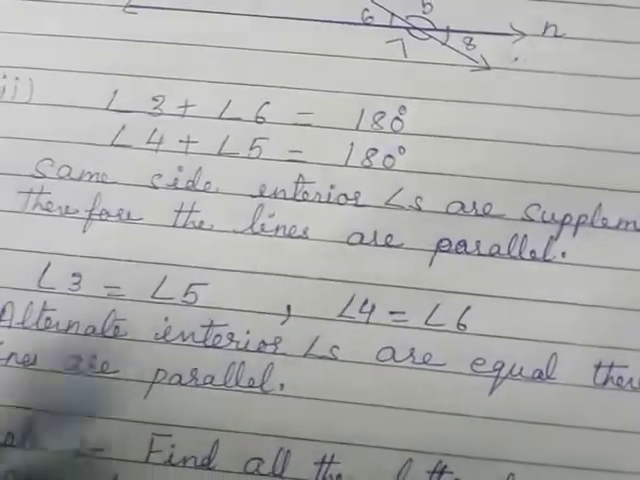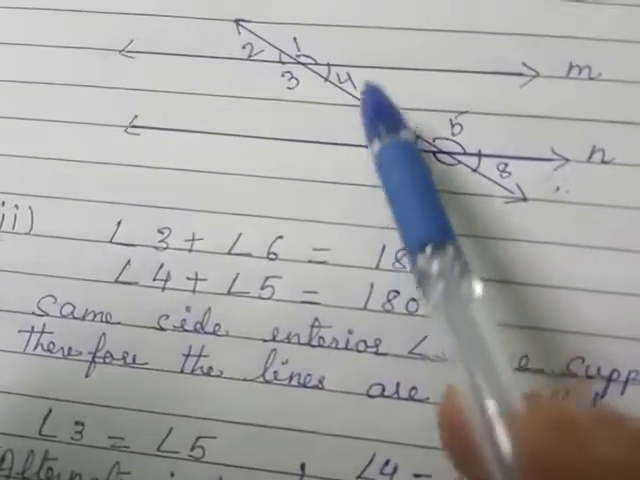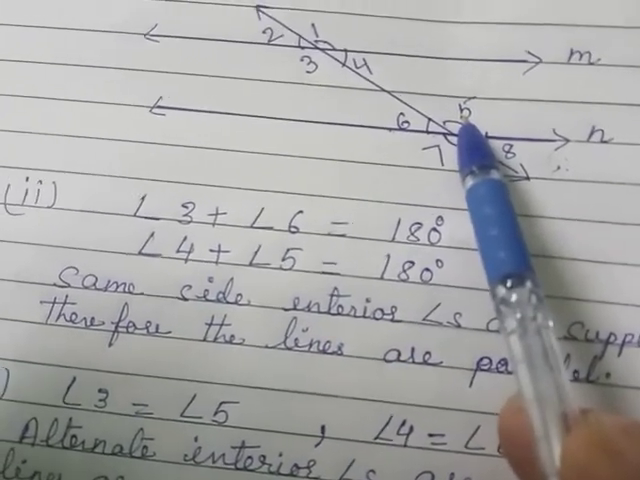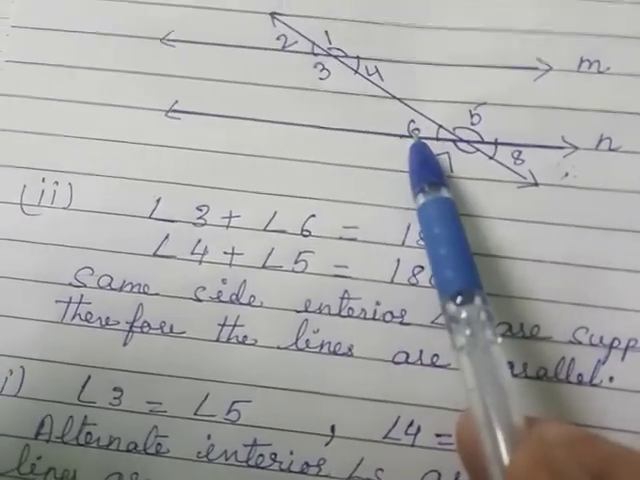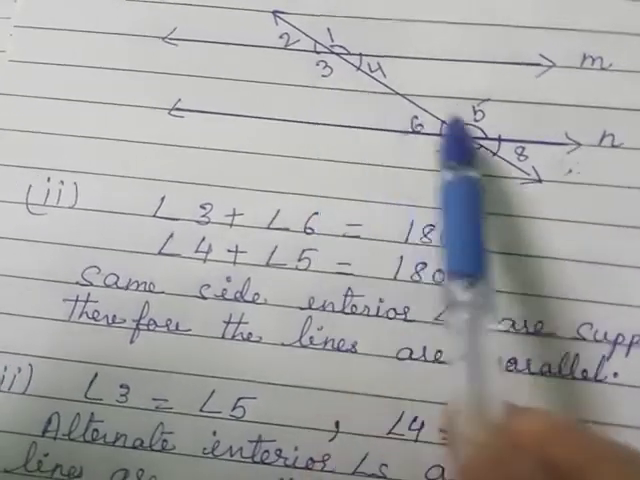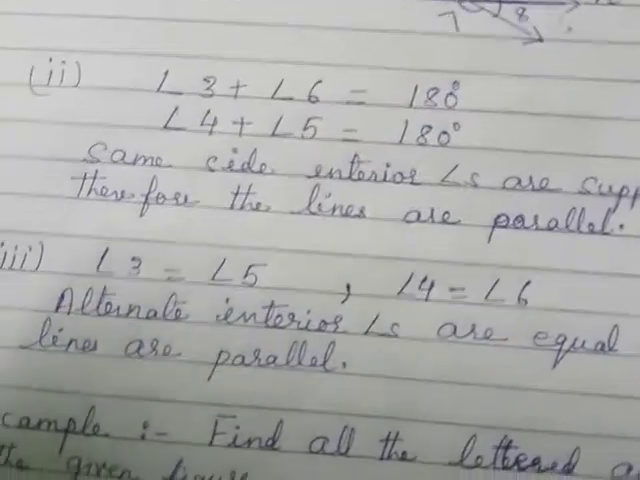The third way to prove it is with alternate interior angles. See, angle 3 is equal to angle 5. These are the interior alternate angles. And angle 4 is equal to angle 6. That is another pair of alternate angles. If any one pair of the alternate angles is equal, then also the lines are parallel.